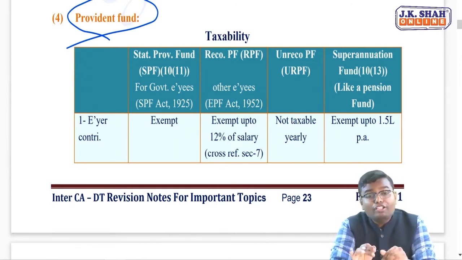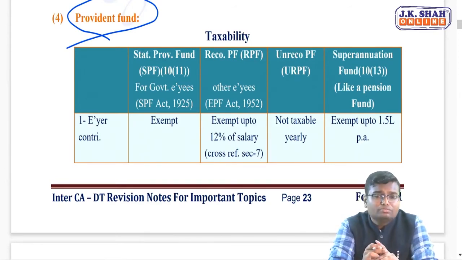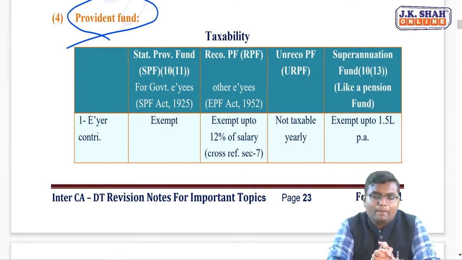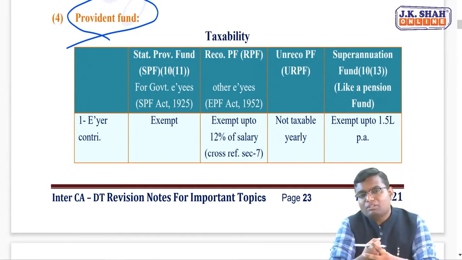First, what you are contributing, what is to be done for that? It is your investment, whether any deduction is available. Second, per year, your employer is crediting a certain amount in your PF account. It is like your salary. So whether the employer contribution to your PF will be taxable to you. And third, interest on provident fund, how much interest you will be getting. And last, at the time of retirement when you are getting a maturity, whether that maturity is taxable or not. Those are the 4 questions.